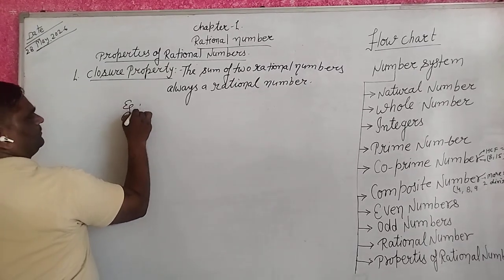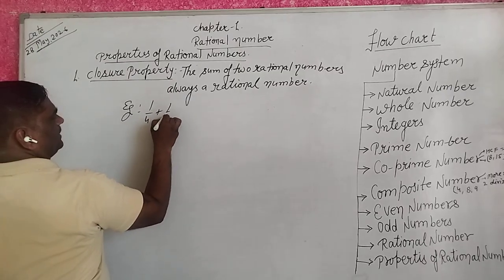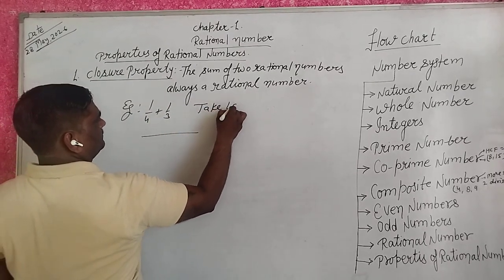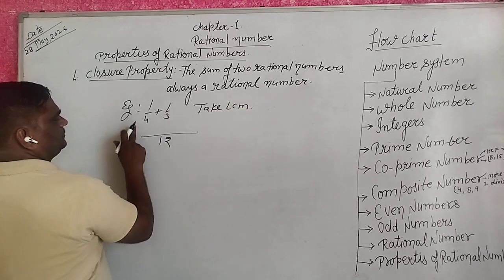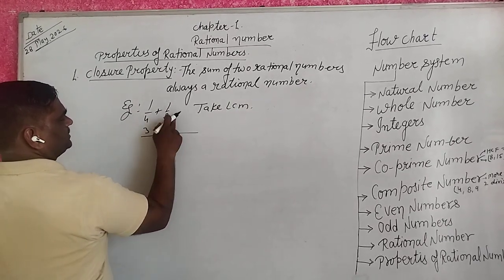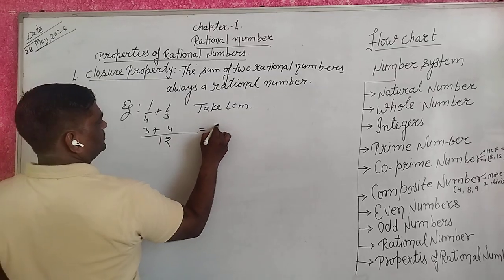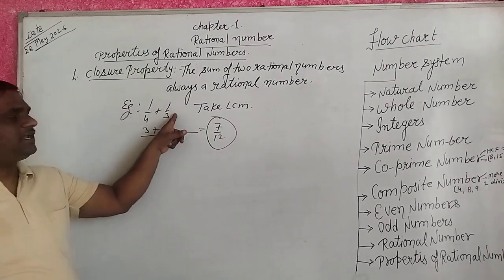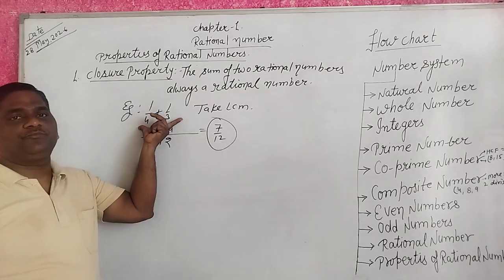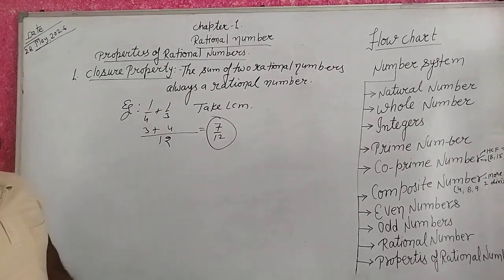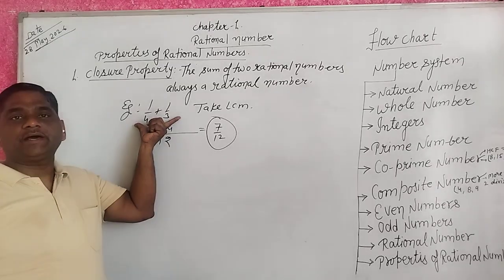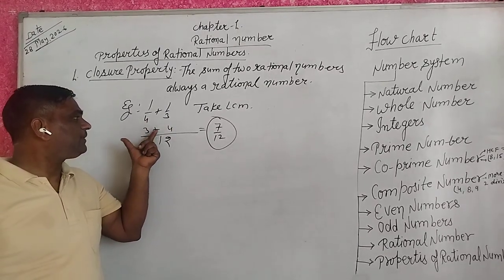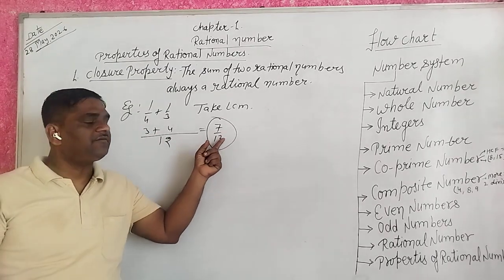For example, 1 upon 4 plus 1 upon 3, when you take the LCM, 12. 4 threes are 12 plus 3 fours are 12, so 3 plus 4 upon 12, 7 upon 12.